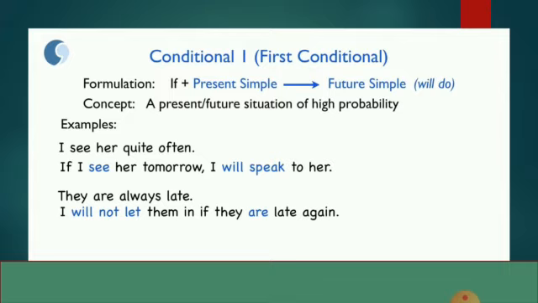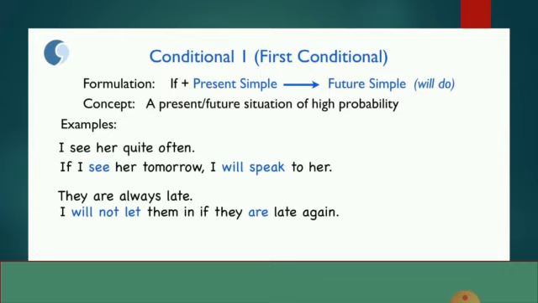Or the next one, the condition is they are always late. Sentence as per the conditional 1: I will not let them in if they are late again. Now there is a note for that. The if clause can be in either the first or the second part of the sentence. That means in the first example the if part is in the first part of the sentence and we use a comma for separating the next part.